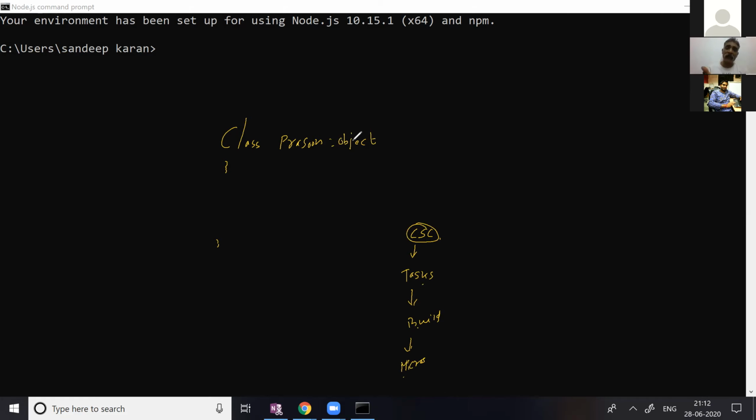Every human is a child. Even my father is a child, your father is a child, with respect to the grandfather. So every class written in C Sharp is a child class, because you get a base class called object. That's why I'm asking why you have a base class called object. The reason is that this class has a function called Finalize. So Finalize is a function within the object class. The second function is MemberwiseClone.